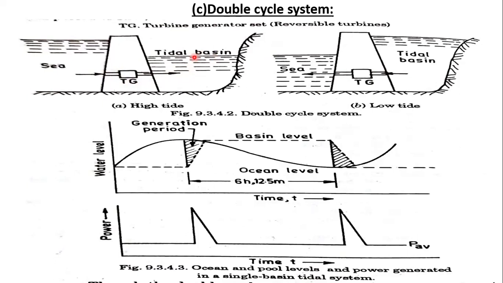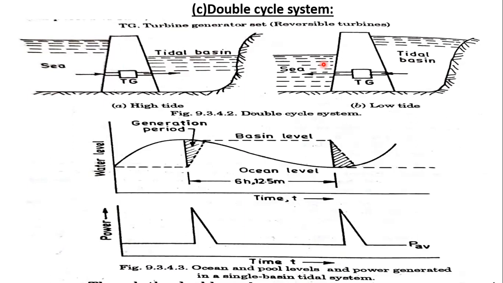Okay, so the direction of flow through the turbines alternates during the ebb and flow tides, but the machine will act as a turbine for either direction of flow. For either direction of flow, the turbine will act as a generating machine. So in this method, generation of power is accomplished by both emptying and filling cycles. This is the filling cycle and this is the emptying cycle. Both filling and emptying take place during short periods of time only.